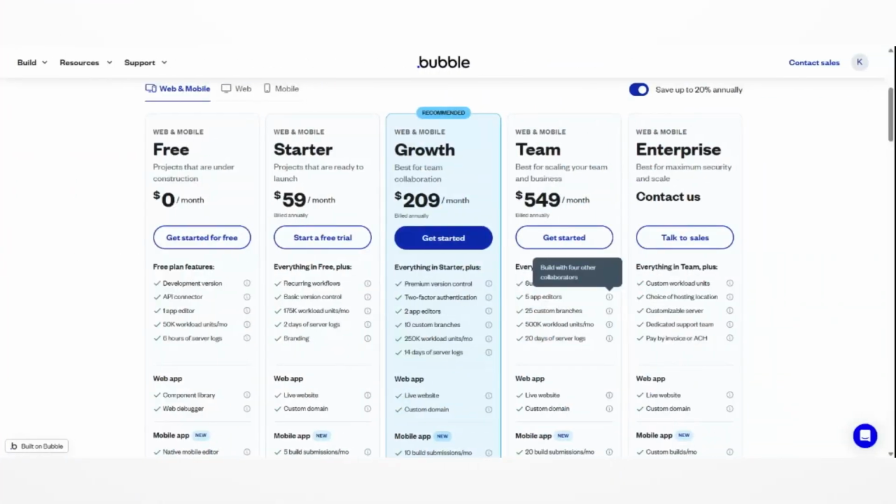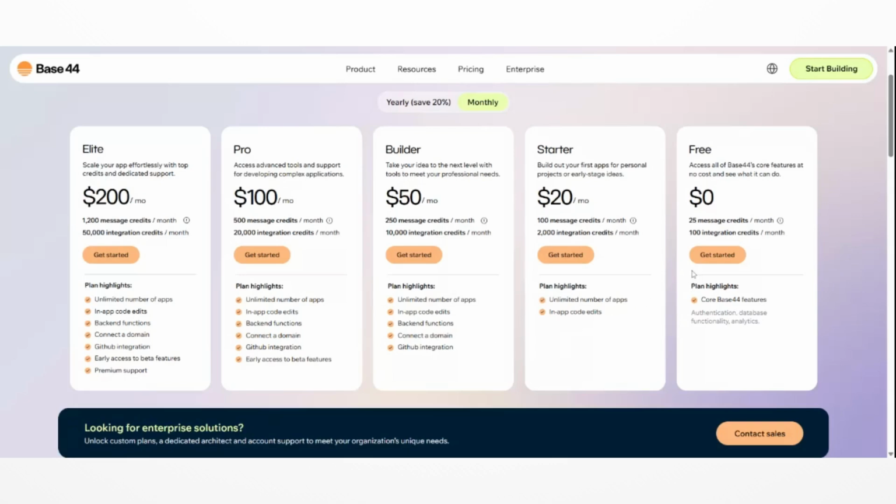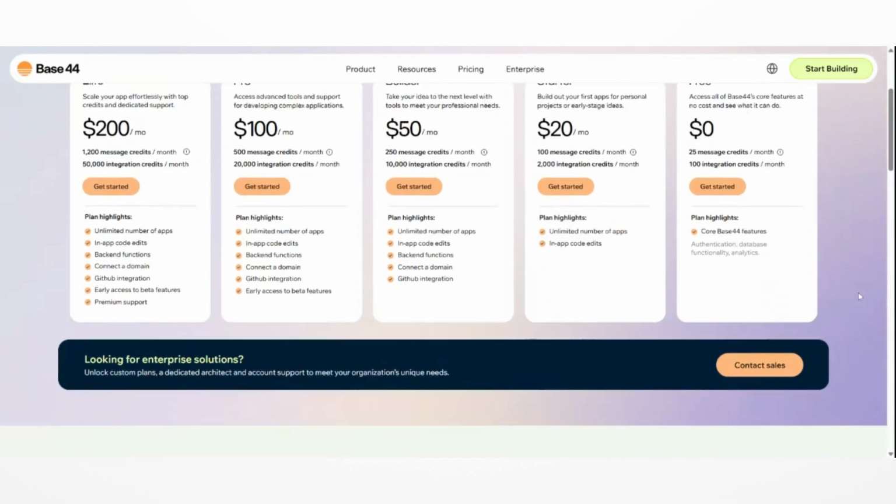Now pricing. Both offer free tiers, but you will likely upgrade once you go live or need advanced features. Bubble pricing grows with app capacity. Base44 pricing upgrades when you need publishing domains, AI resources, and advanced features. One is tied to compute, one is tied to building power.